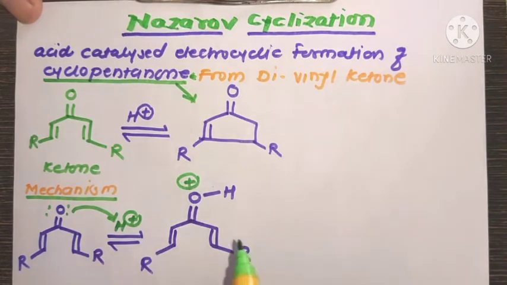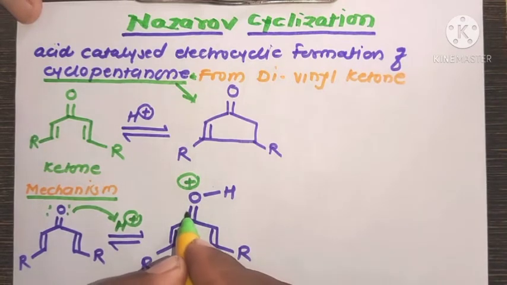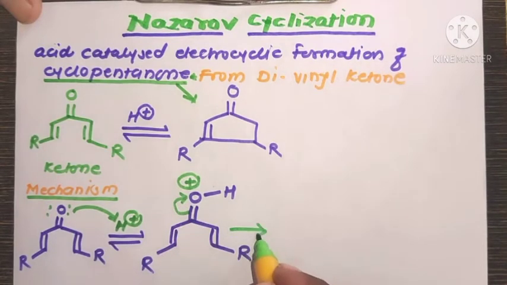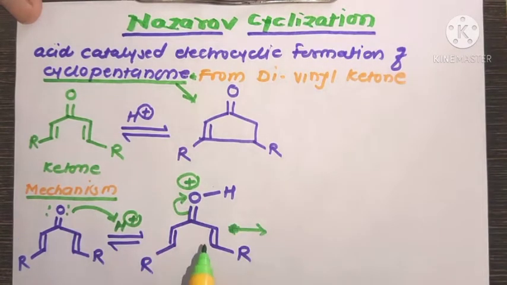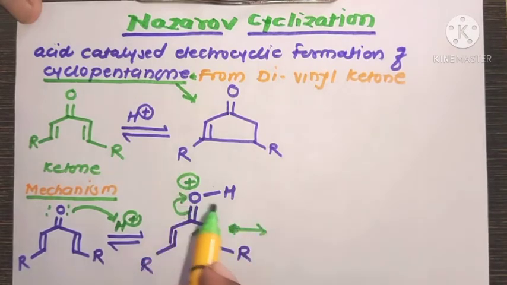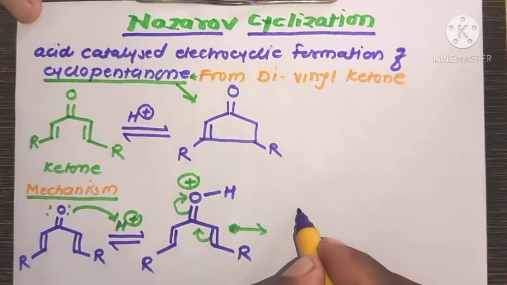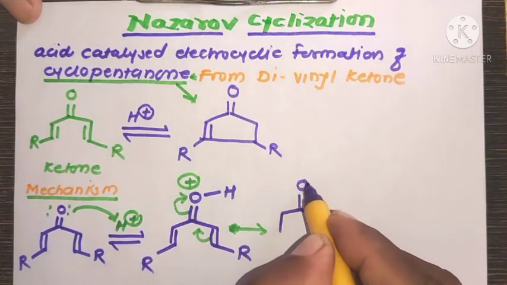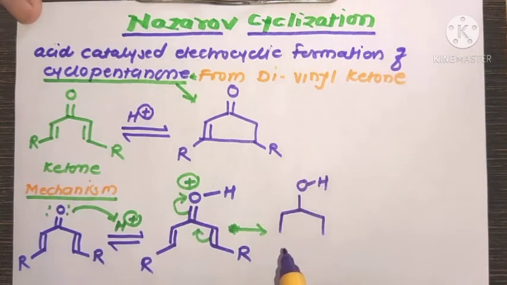In the next step, this bonding electron shifts toward the electron deficient center. At that time, there is displacement of positive charge from oxygen to these carbon atoms, like OH.